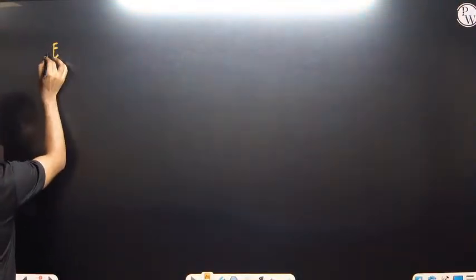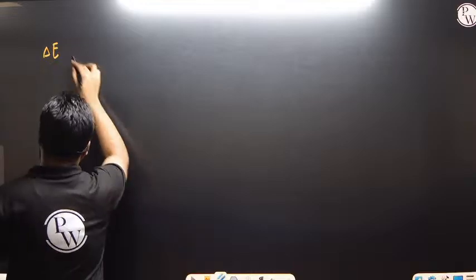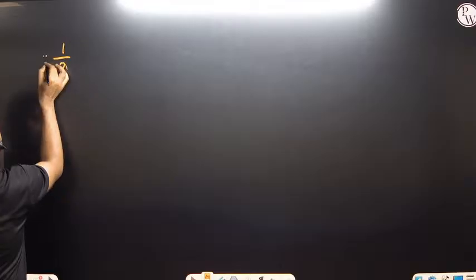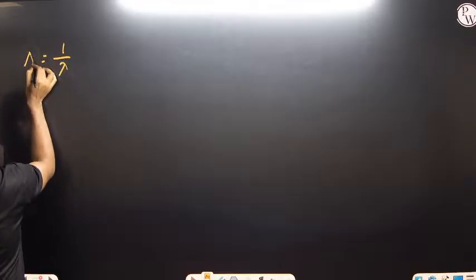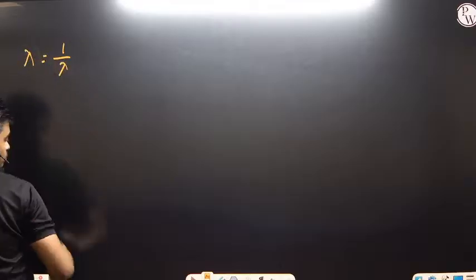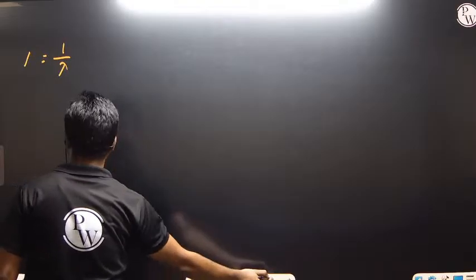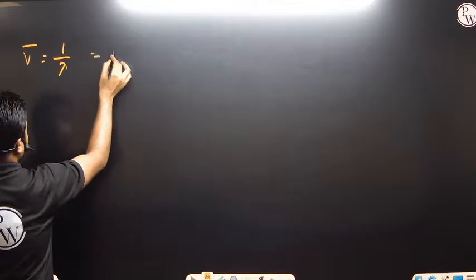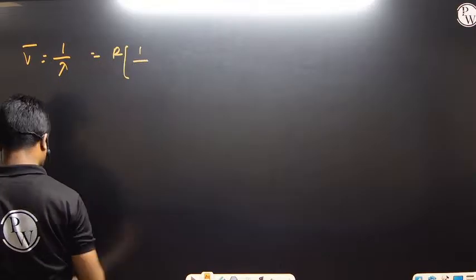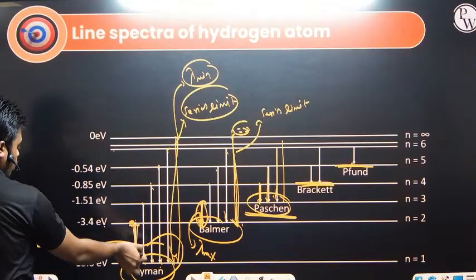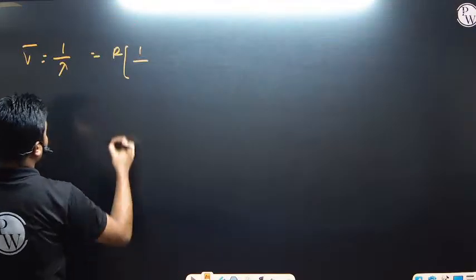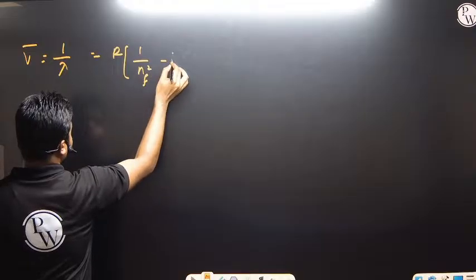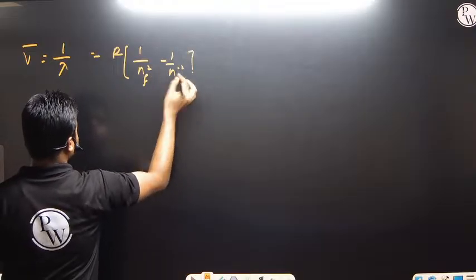So when it is jumping, here we define 1 by lambda, that is the wave number. So this will be the wave number, 1 by lambda, and that is given by R multiplied by 1 by n final square minus 1 by n initial square.